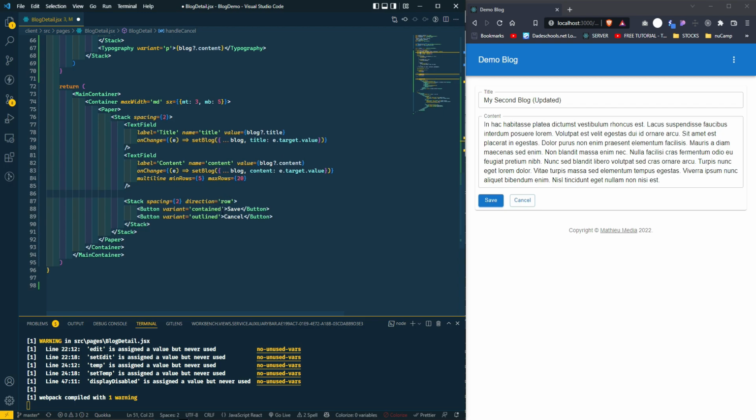And let's see. Yeah, it's on click. Actually, you know what? It's not. Let's handle update. We're gonna change that to update, because that's really what it is. And we're also gonna change the text to update.